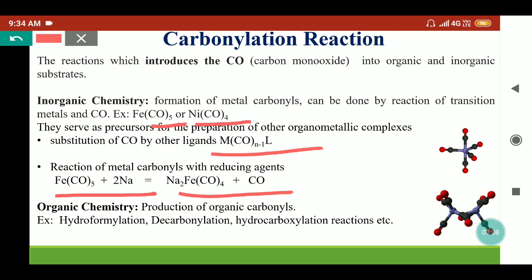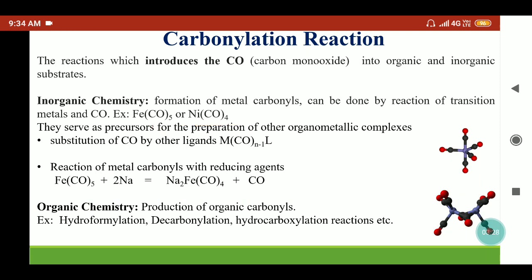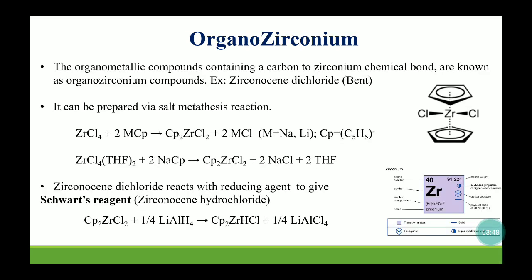In organic chemistry especially, we can produce different organic carbonyls. Organic carbonyls are those compounds which contain this C double bond O group in their structure. So we can do the hydroformylation reaction, decarbonylation reaction, hydrocarboxylation reaction, and so on. In the hydroformylation reaction, the formyl group is the CHO group. So in the hydroformylation reaction, we add H and CHO groups to the alkene. In the decarbonylation reaction, usually aldehydes are converted into alkanes, and the hydrocarboxylation reaction is used to prepare acids or esters.